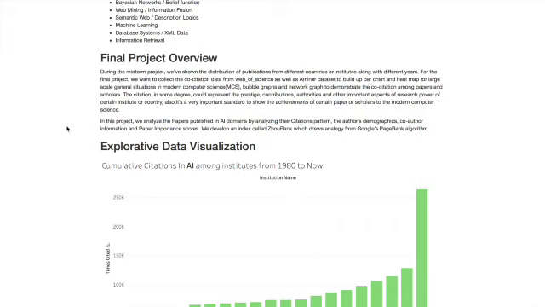The citations, to some degree, could represent the prestigious contributions, authorities, and other important aspects of the research power of certain institutes or countries. Also, it's a very important standard to show the achievement of certain papers or scholars to modern computer science. In this project, we're going to analyze the papers published in AI domains by analyzing the citation patterns and the authors' demographics, co-authors' information, and paper importance scores. We developed an independent index called JoeRank, which draws an analogy from Google's PageRank algorithm.